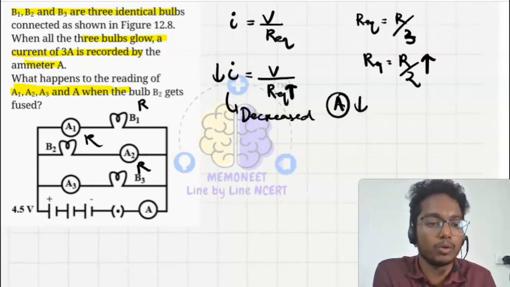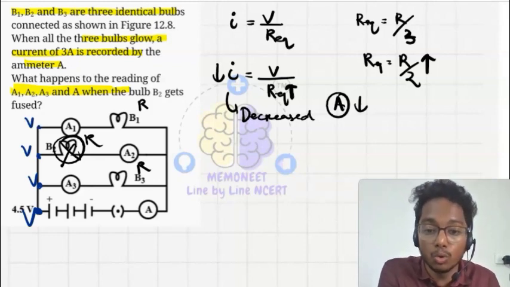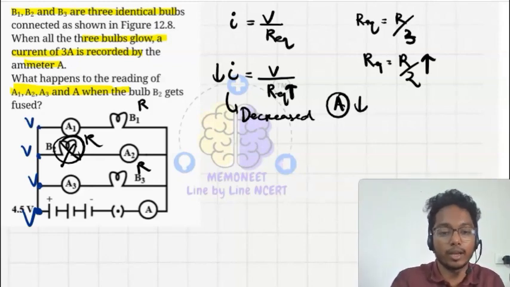So the reading of A will decrease. What can I comment about A1, A2, A3? In A2, it means bulb 2 is getting fused, so there will be no current passing through this. And we know that if I am taking this voltage V, this is also V, this is also V, because there is no resistor that can drop the voltage.